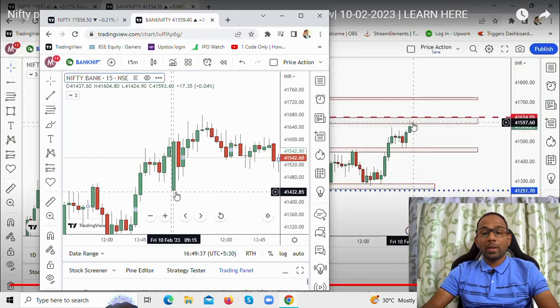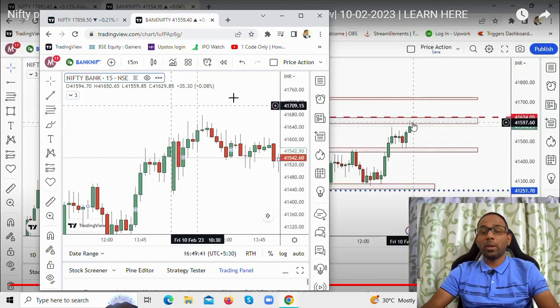Now what happened? The price gapped down, took a support, and moved up. Where did it move up? You see this level which we had marked, 41,630. To that level it moved up. You see this long upper wick showing that there is selling there, a supply zone. It gave us an indication that there is a selling zone here and an indication to short.